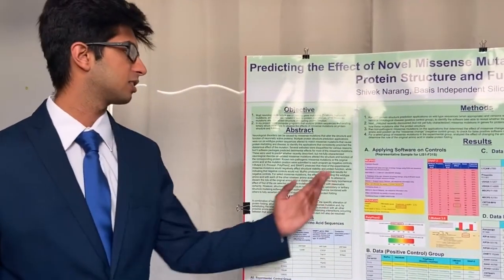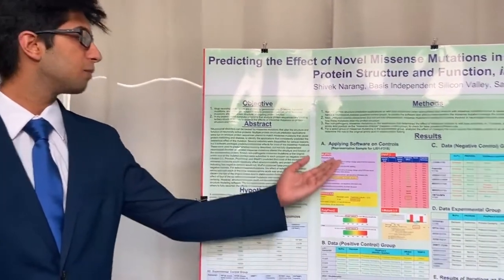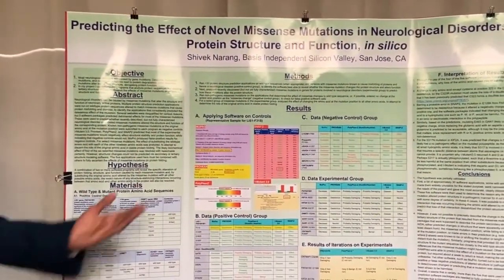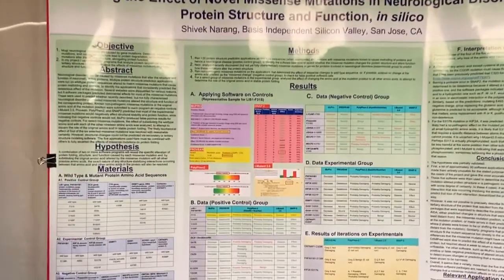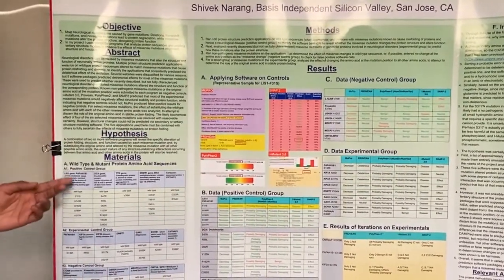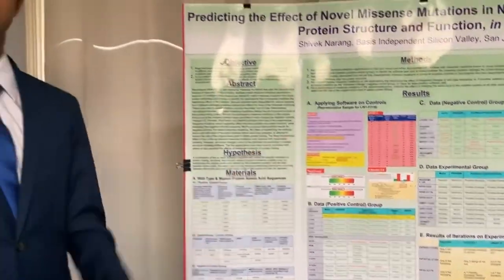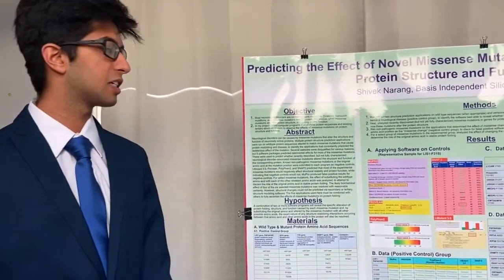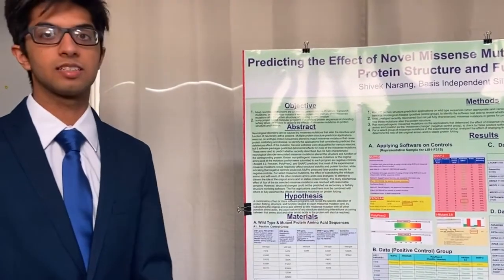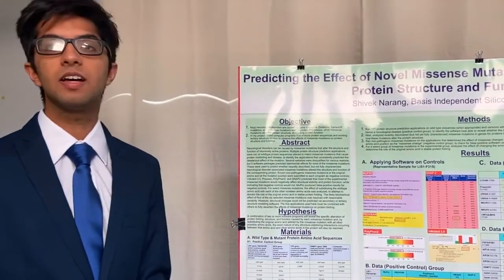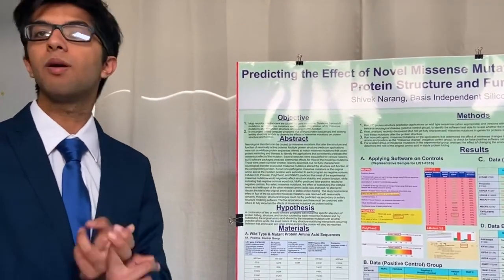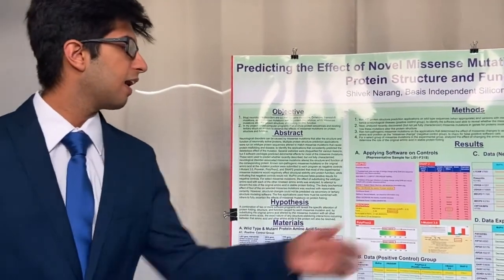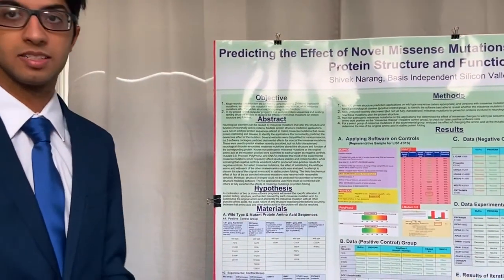Now let's quickly take a look at these softwares. MuPro essentially indicates if there's a decrease in the stability of protein structure by calculating the thermodynamic stability, which is delta G. In this case, since I'm using F31S as my model for representation, this shows there's a decrease in the protein structure. The next software, PROVEAN, also predicts if a mutation is deleterious or not, by calculating a score. PolyPhen-2 gives an extra layer showing if a mutation is probably damaging, possibly damaging, or benign, giving more support to the previous evidence. iMutant 3.0 classifies a mutation as disease-causing or not.